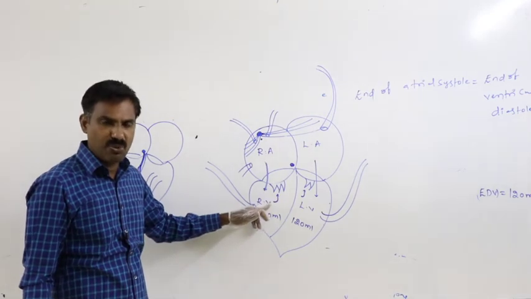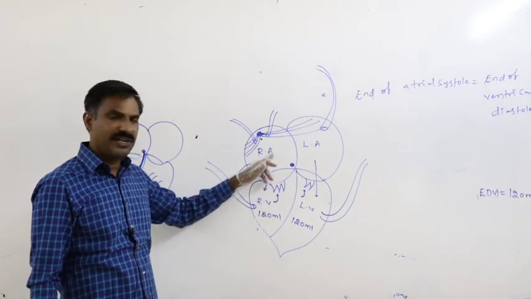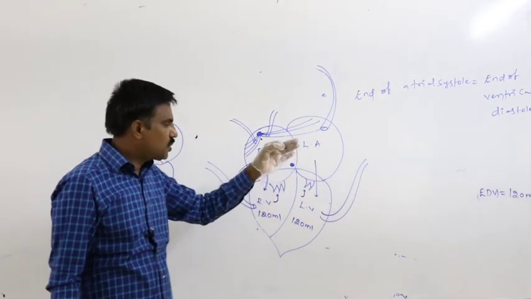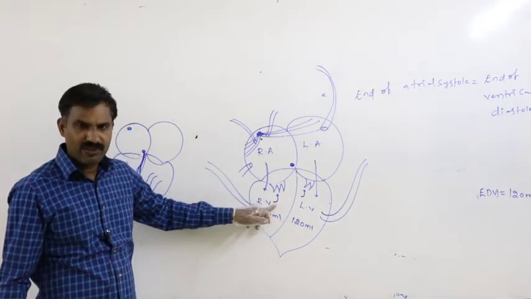At first, blood tries to flow reversely from the right ventricle into the right atria, and from the left ventricle into the left atria.